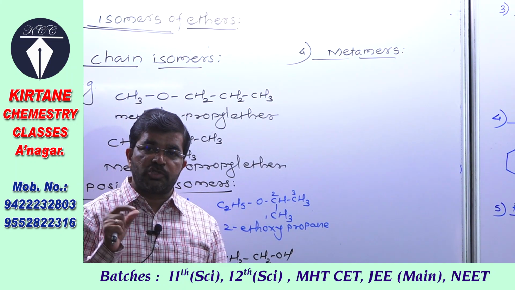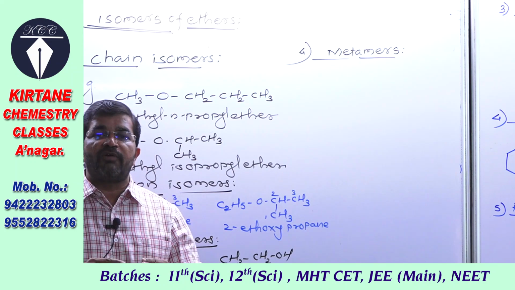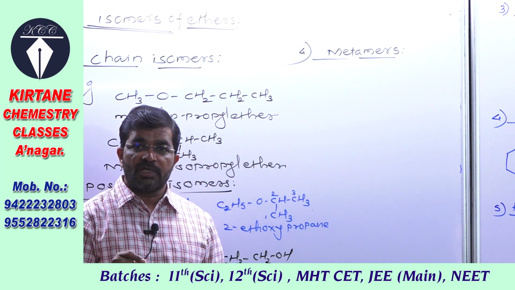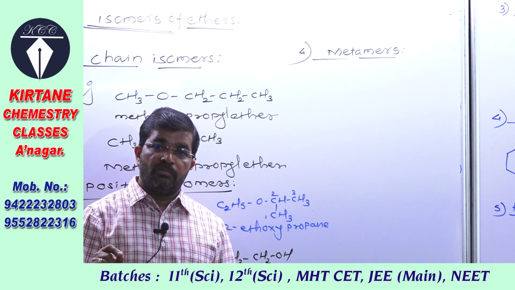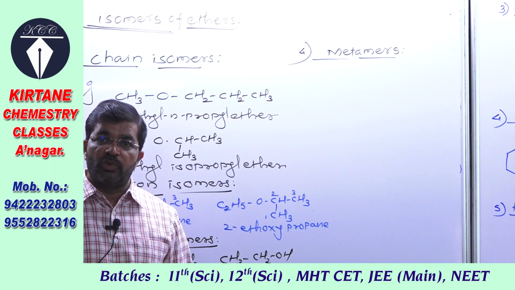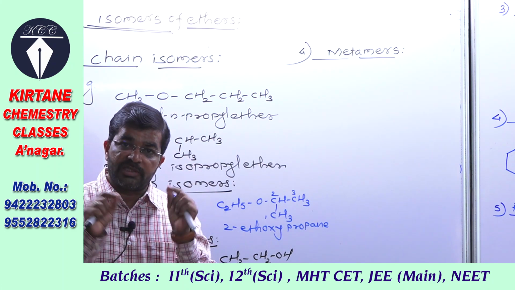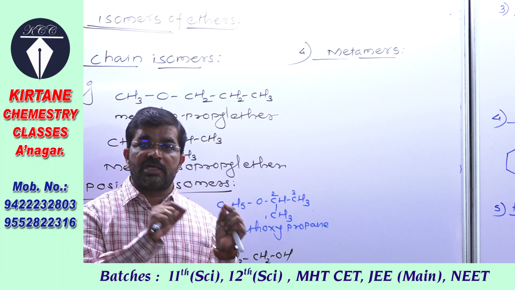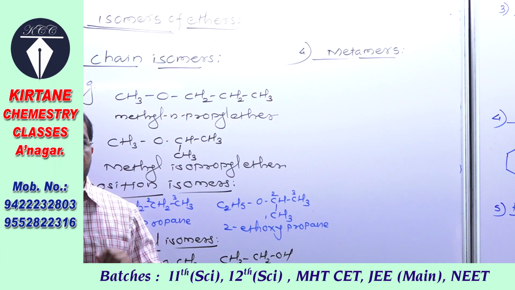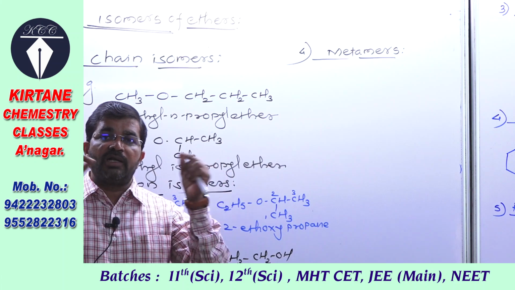Metamers are nothing but modified chain or position isomers in which the functional group is the same, means that the compounds belong to the same family, but they are isomers due to different alkyl groups attached to the heteroatom. In this case the heteroatom, that is oxygen, is the functional group. So these are isomers which belong to the same family, but are isomers due to different alkyl groups